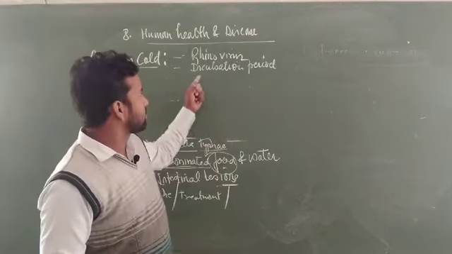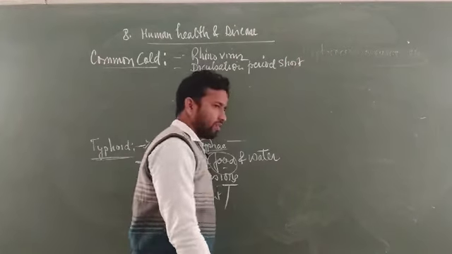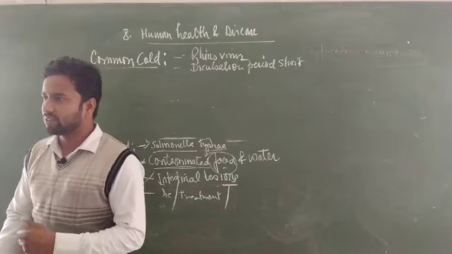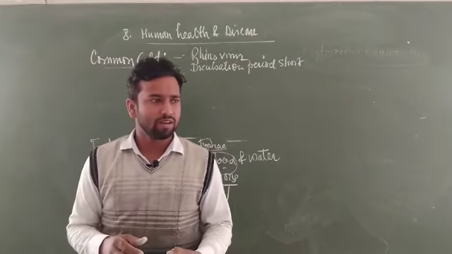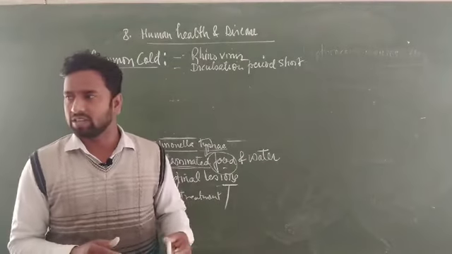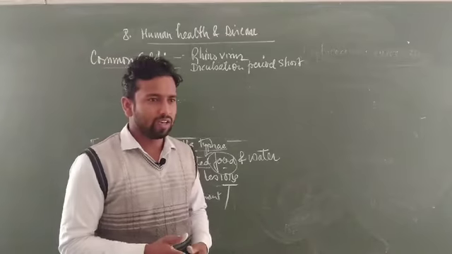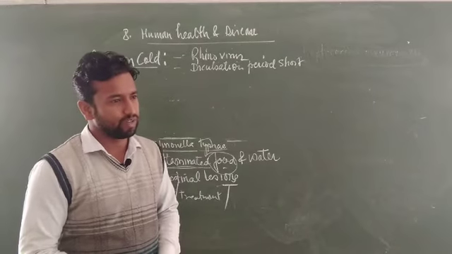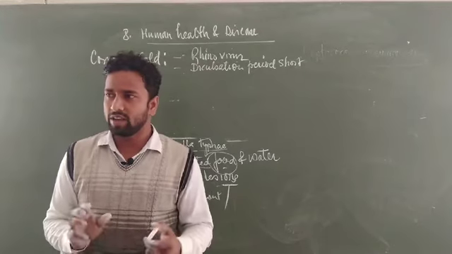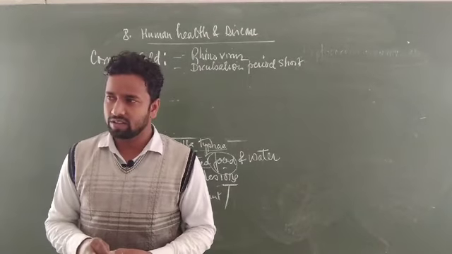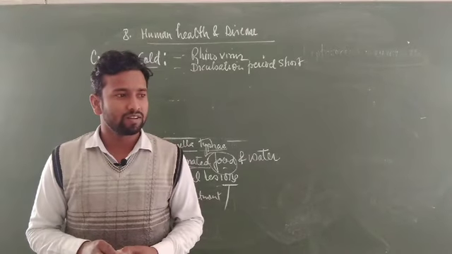Here the incubation period is short, which means if the parasite enters, within 1 or 2 weeks the infected patient shows the common cold disease. Generally, if we talk about the incubation period of the HIV virus, in how much duration does it show disease? 1 month, 2 months, 5 months, 1 year?